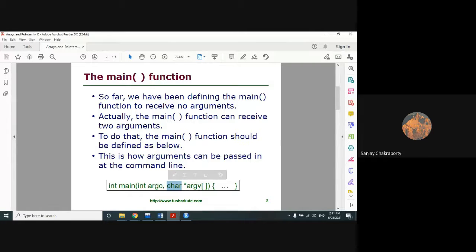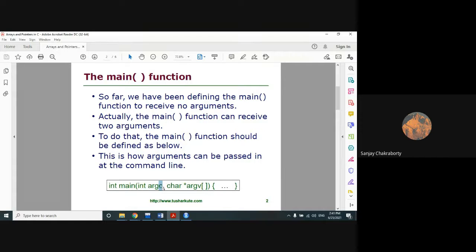This v represents vector. argv means argument vector. Vector means a series of values. That's why it's called vector, right? And argc is argument count, and this c, can anyone tell me what it will represent? C.